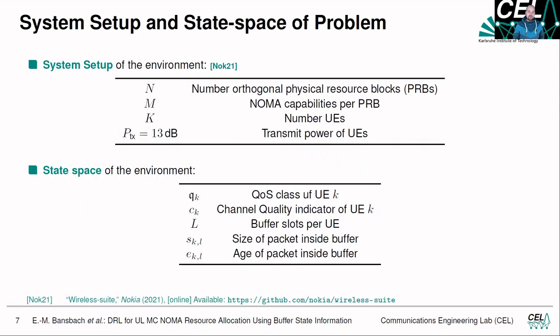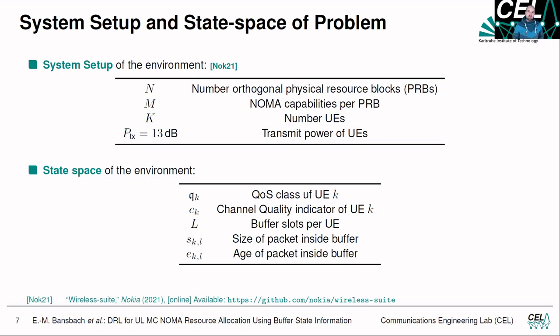For our system setup, which describes the environment, we used the Nokia wireless suite. N is the number of orthogonal physical resource blocks, so OFDMA capabilities. We have M NOMA capabilities per physical resource block, so M users we can put in a non-orthogonal way on these physical resource blocks.